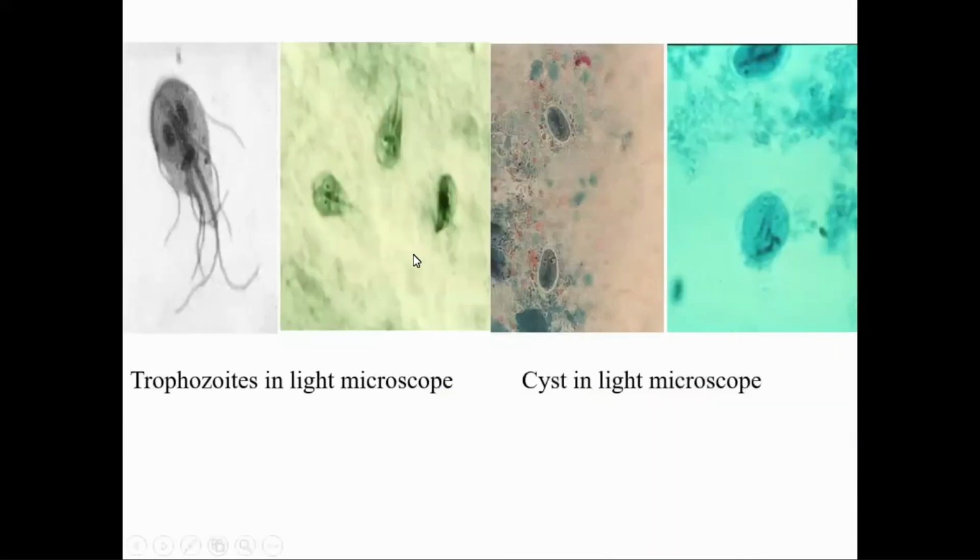Okay, these are the microscopic views of trophozoites and cysts. These two figures show trophozoites, which can be identified by their shape and presence of flagella, and these two are cysts of Giardia lamblia, having nuclei, axostyle, and oval shape without flagella.